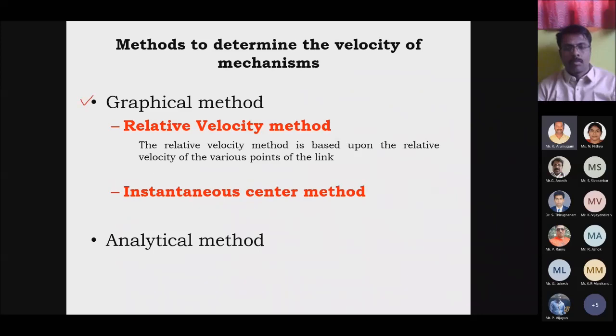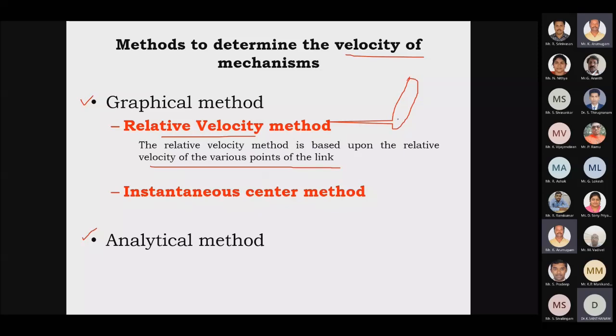These are the two methods by which we are going to find out the velocity. The first one is relative velocity method, based upon the relative velocity of various points of a link. For example, if I take a link like this, this is my point A and this is my point B. Here the relative velocity of A with respect to B or B with respect to A, I have to calculate for each and every link in a mechanism. That method is called relative velocity method.